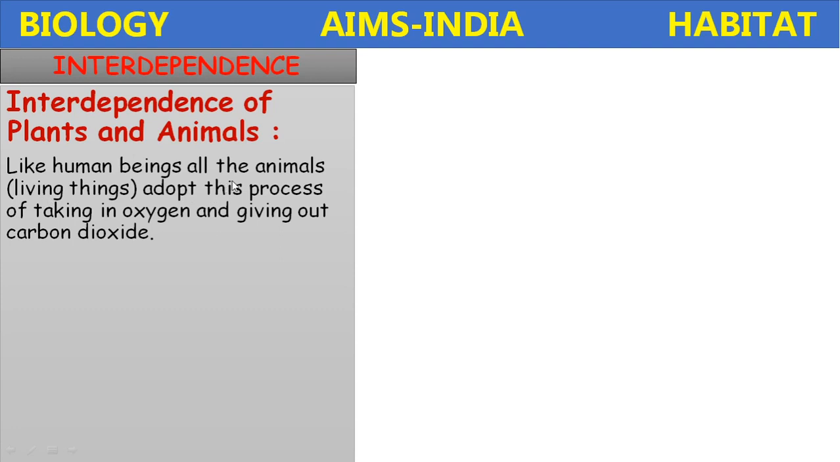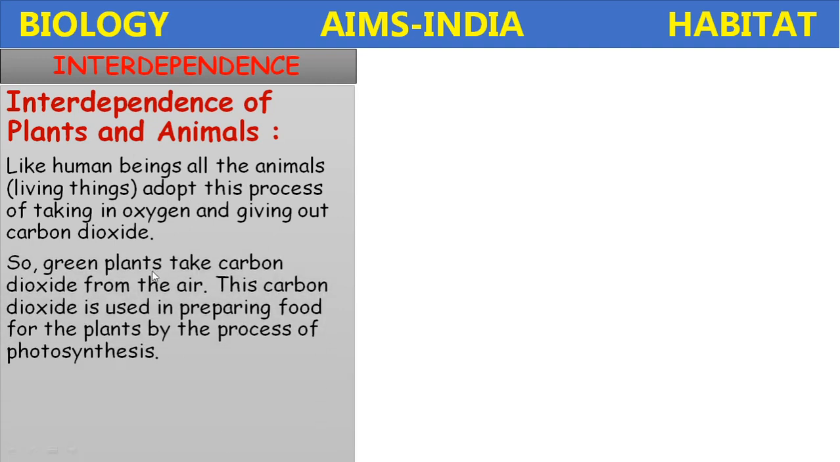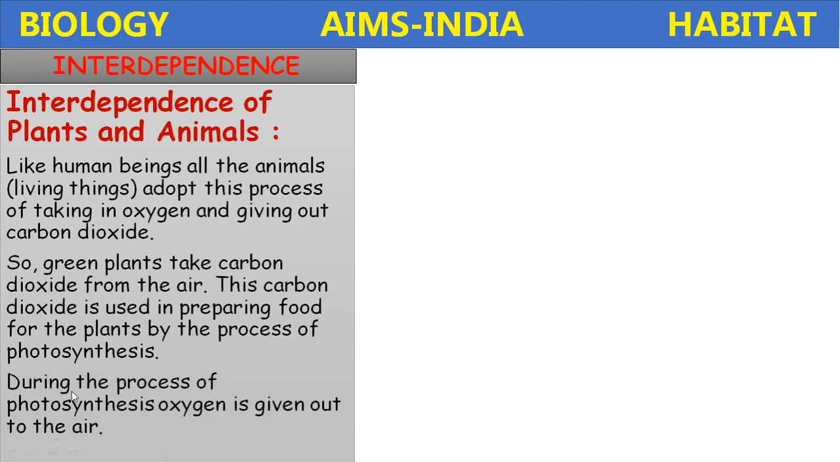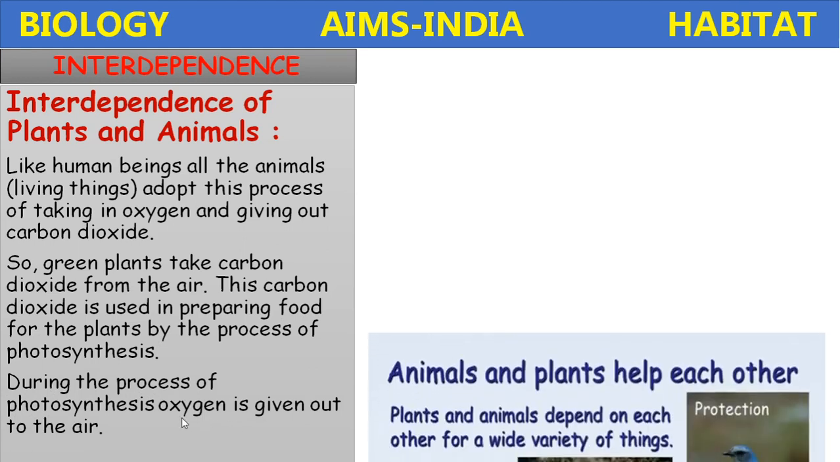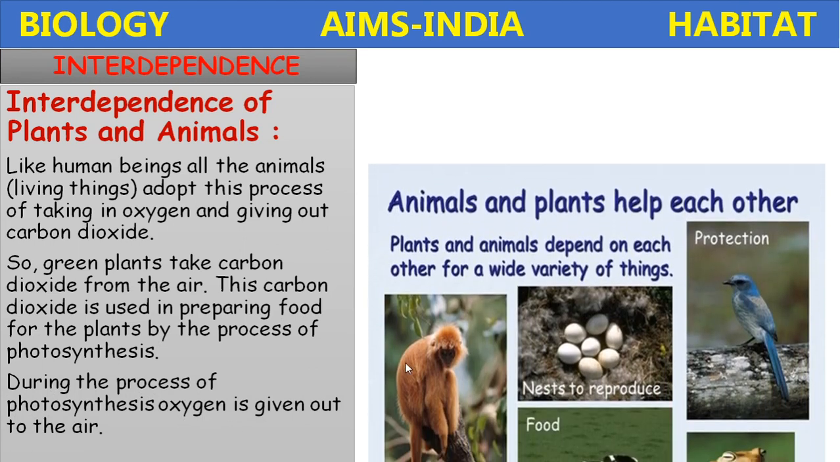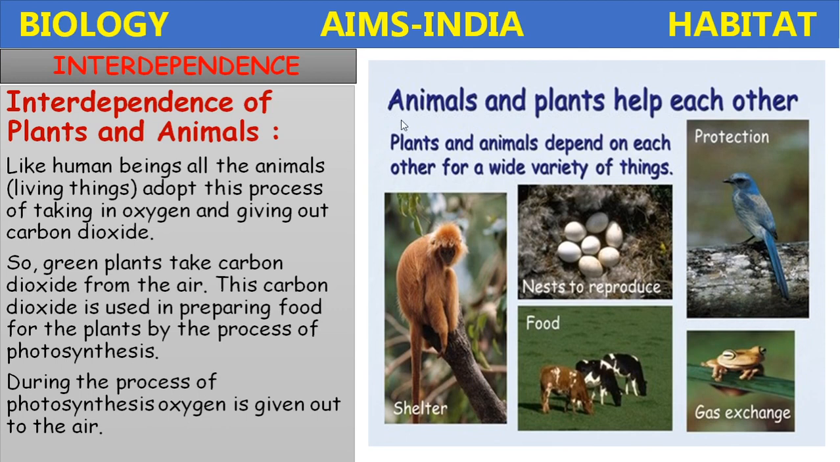Like human beings, all animals adopt the process of taking in oxygen and giving out carbon dioxide. Green plants take in carbon dioxide from the air. This carbon dioxide is used in preparing food for the plants by the process of photosynthesis. During photosynthesis, they give out oxygen. Animals and plants help each other.